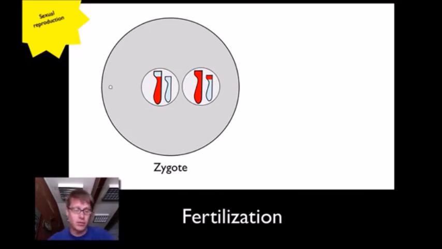And so now we're back to a diploid cell. And that diploid cell can enter into the cell cycle. This is a zygote to make more cells and eventually make sex cells to make the next generation. So that's cell cycle, mitosis, meiosis, and I hope that's helpful.